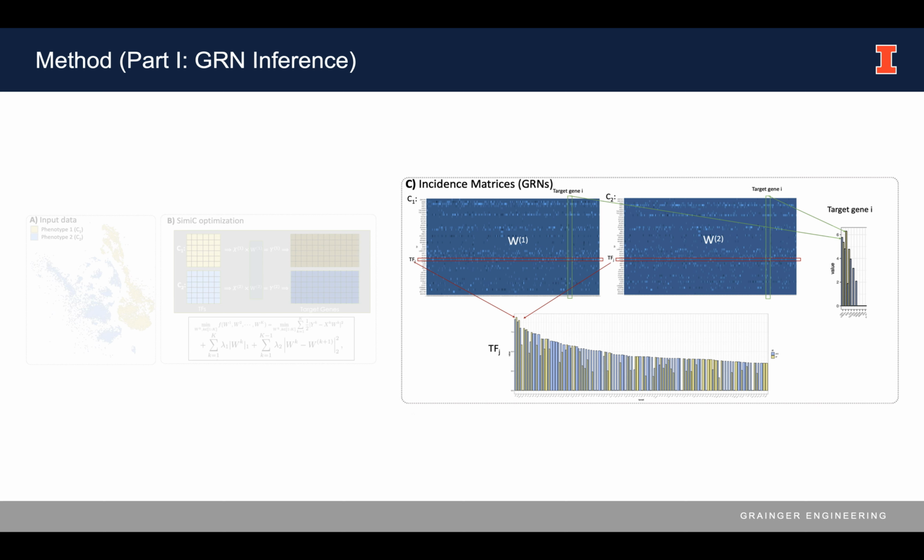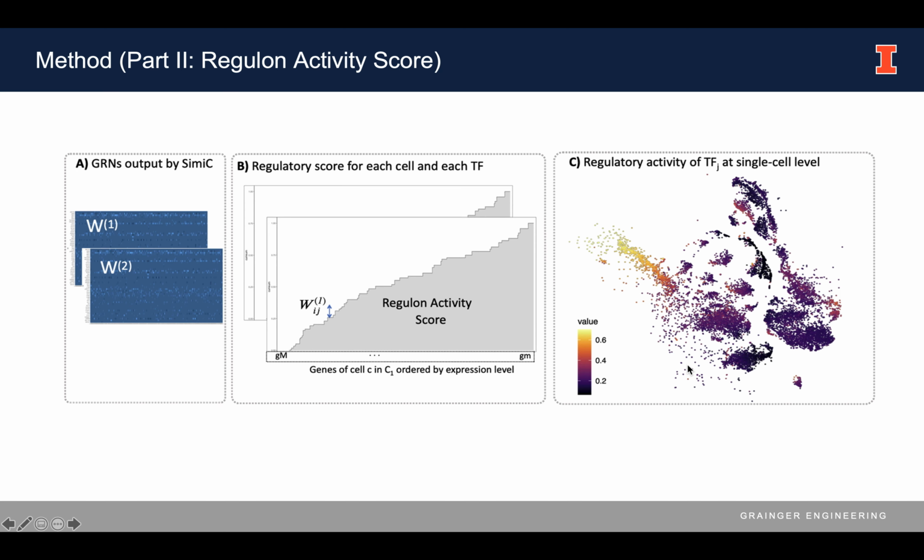After the algorithm finds the optimum weights for different phenotypes, it will produce incidence matrices between the driver genes and targets as the GRNs for different types. So we have W1 and W2 here, where the columns are target genes and the rows are driver genes. By comparing per row or per column, we can see the differences but similar GRNs in these 2 types.